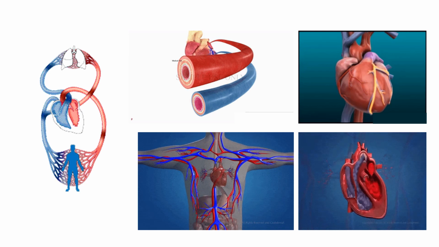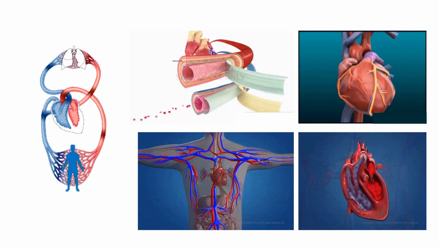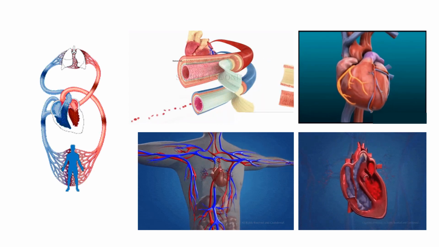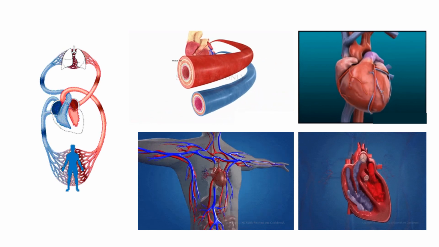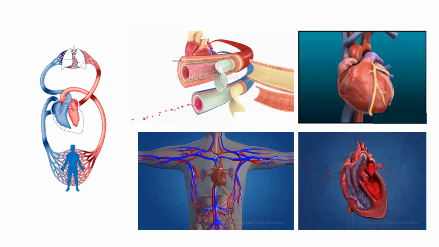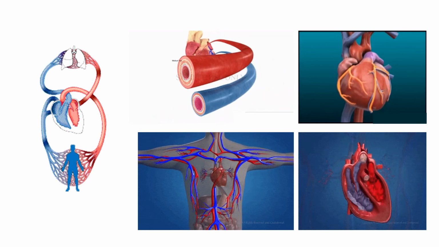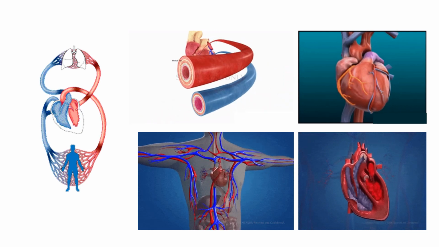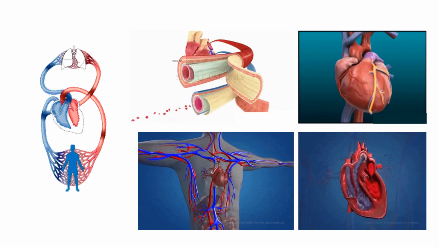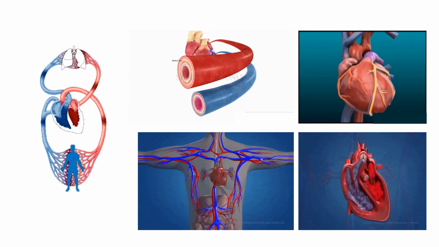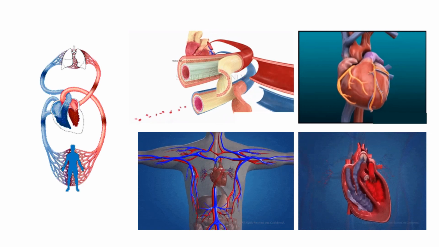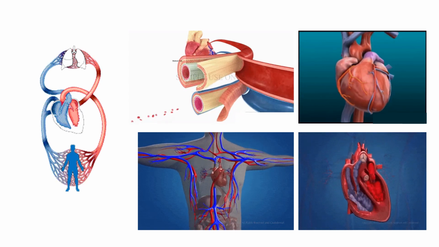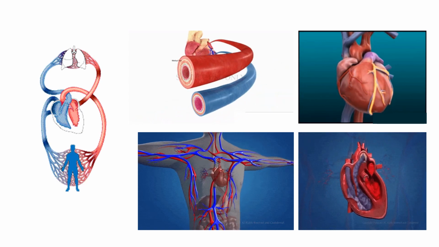So, to summarize the whole discussion, arteries, veins and capillaries are the three main types of blood vessels in our body. Arteries carry oxygen-rich blood away from the heart, with thick walls and strong pressure, allowing blood to flow rapidly. On the other hand, veins carry oxygen-depleted blood back to the heart, with thinner walls and lower pressure, resulting in slower blood flow. Capillaries, the smallest vessels, facilitate the exchange of oxygen, nutrients, and waste products between blood and tissues. In simple words, arteries deliver, veins return, and capillaries exchange.